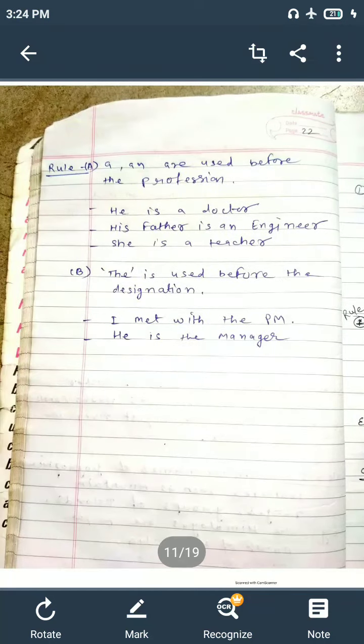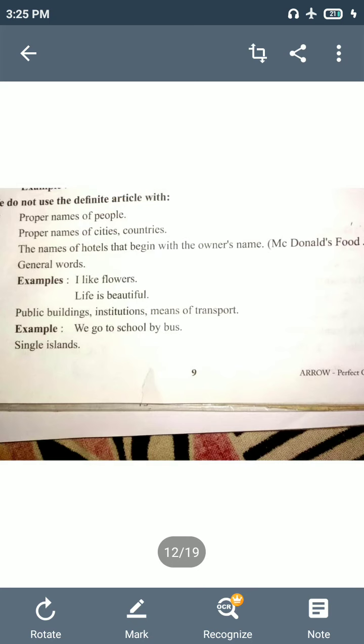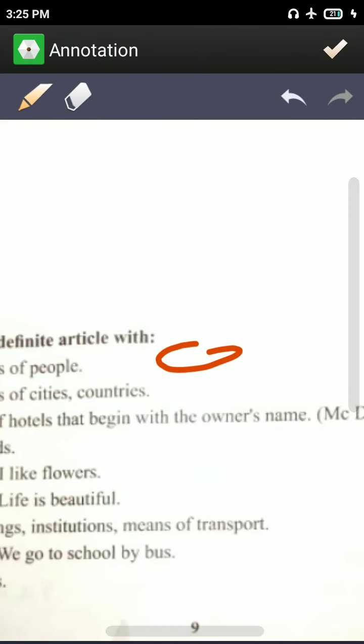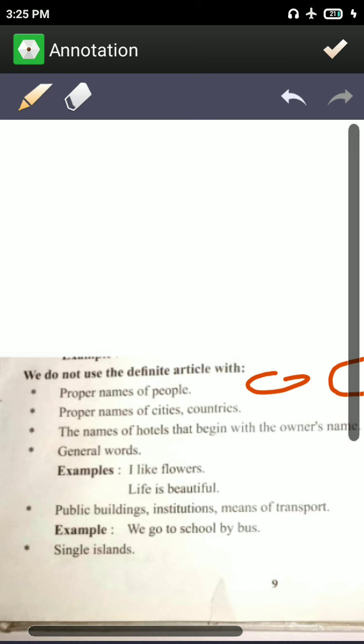Now we will see where not to use THE. First, proper names of people. We do not say I met with the Subham or I met with the Karan. Before a proper noun, you will not say THE. Like you will not say I have the Cadbury chocolate. You will not say it like that. Before a proper noun, don't use an article.